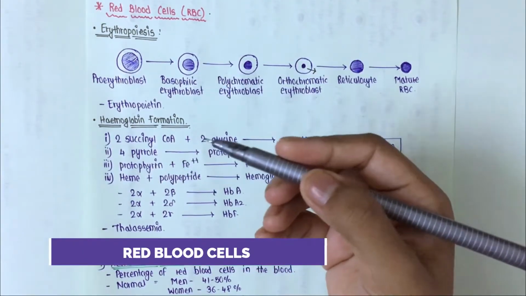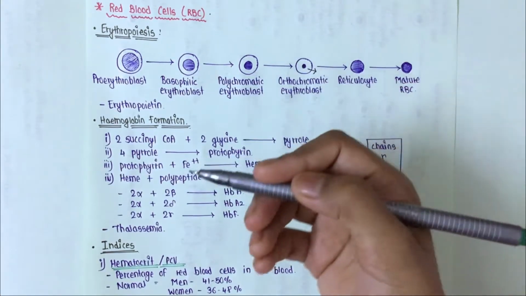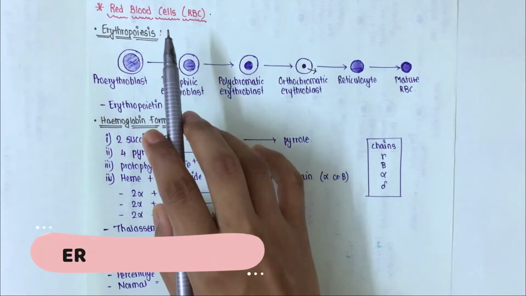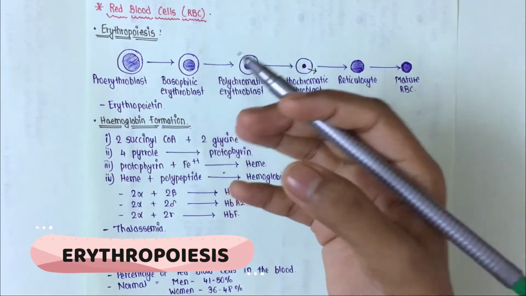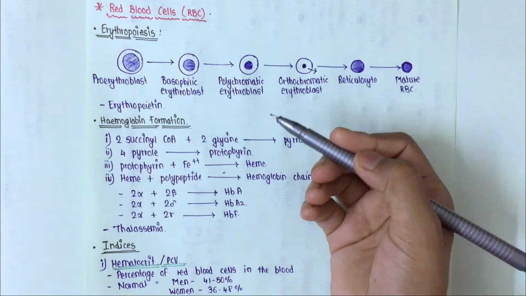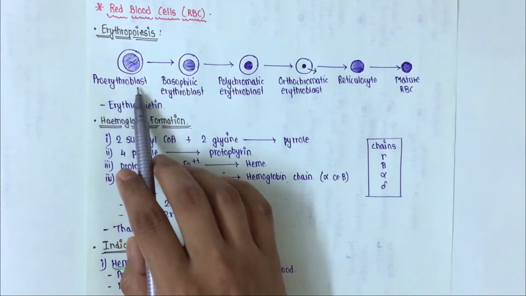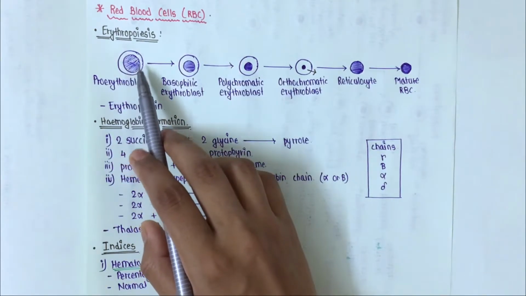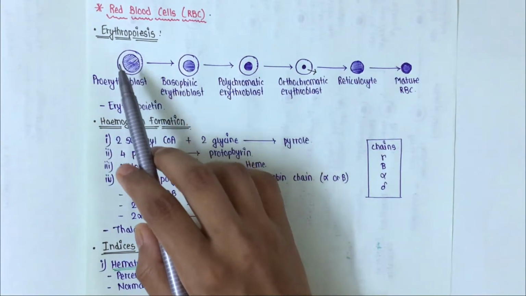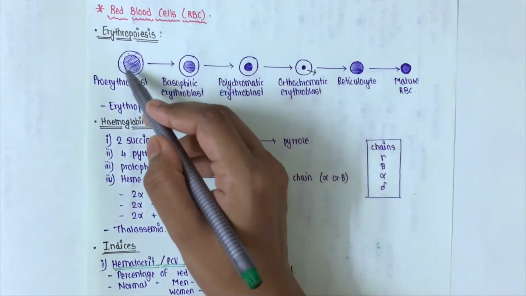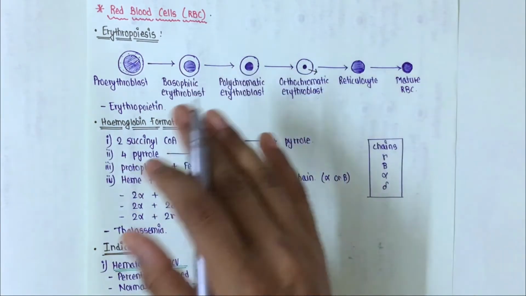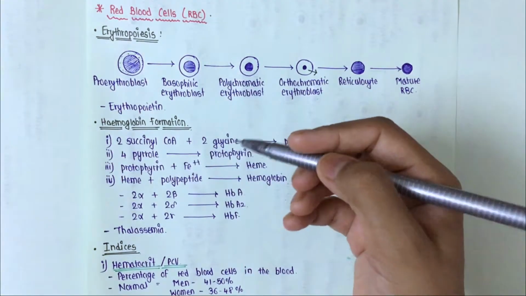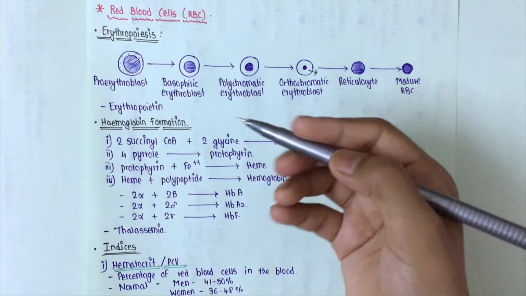The red blood cells are also called as erythrocytes, and the process of formation of erythrocytes is called as erythropoiesis. Now we will see erythropoiesis. Now, the precursor cell of erythrocytes is called as proerythroblast. Now these proerythroblasts are large cells with a large nucleus. These cells have basophilic cytoplasm and a large nucleus which contains loose chromatin, and this loose chromatin is called as euchromatin, and this nucleus also contains prominent nucleoli.